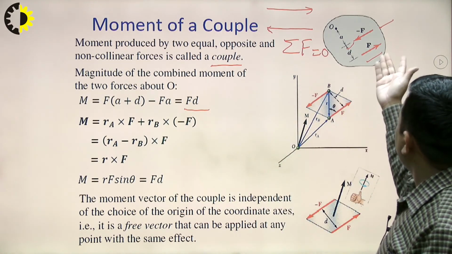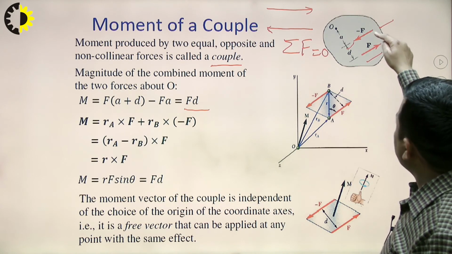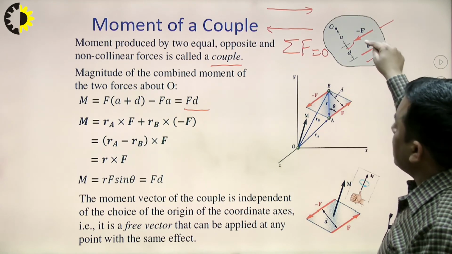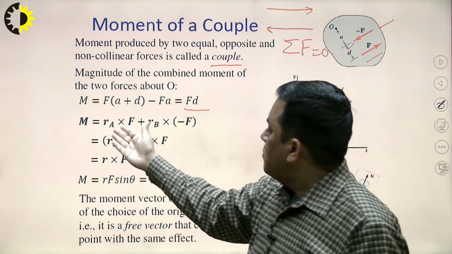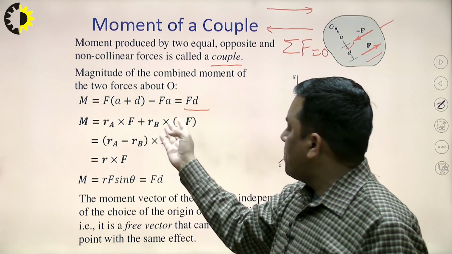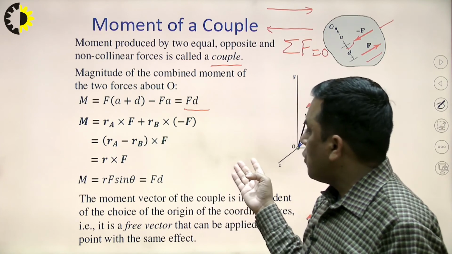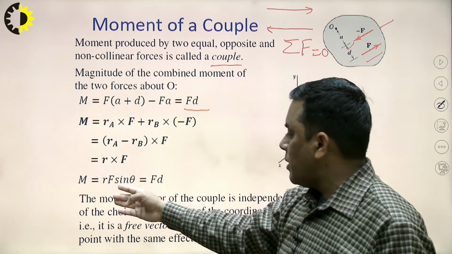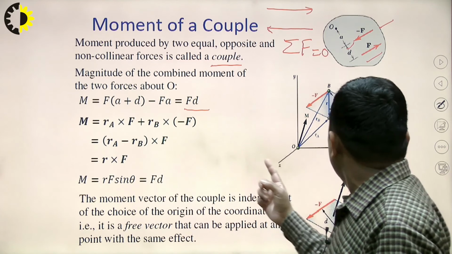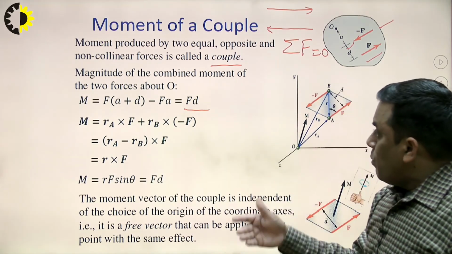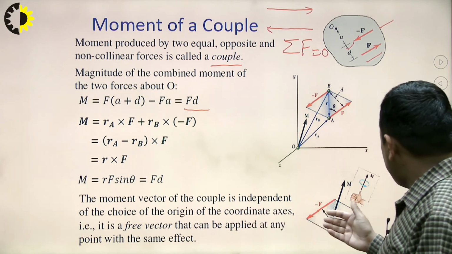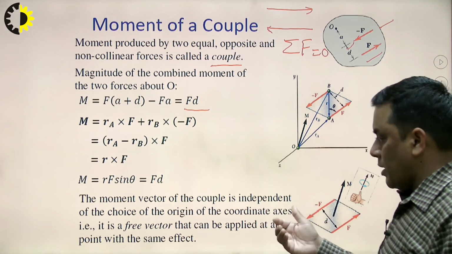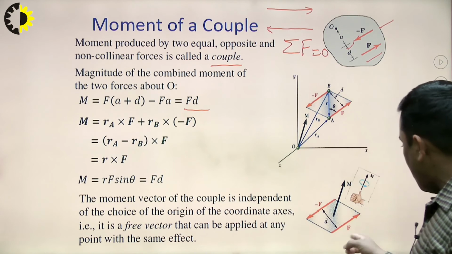Okay. So, F into D, what is it? It is the force into the distance between the parallel forces. In vector form, we can represent it as r_A cross F plus r_B cross minus F. So, it comes out as r cross F, that is r F sin theta n cap. Moment due to a couple is also a vector quantity, and the direction will be given by the right hand thumb rule. So, this is what is shown here.